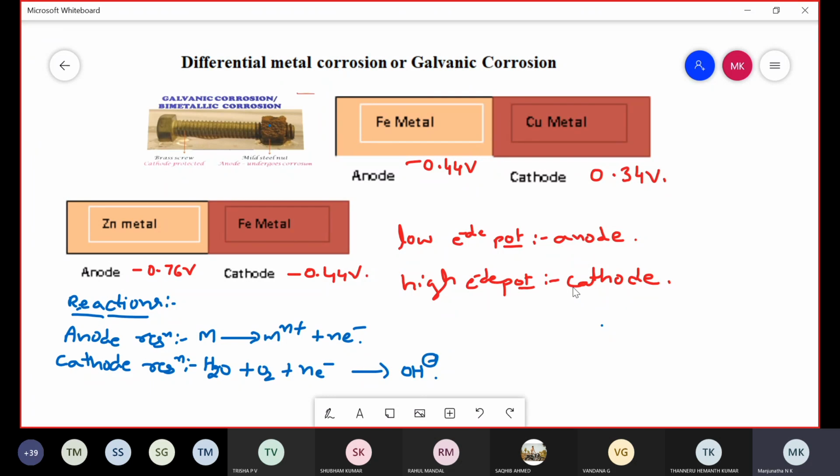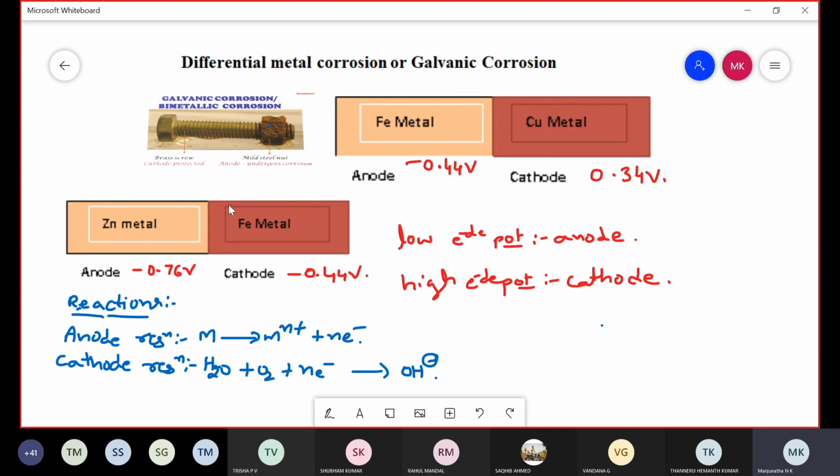For example, take a connection between iron and copper metal. Once iron and copper are connected with each other and exposed to a corrosive environment, iron has a lower electrode potential, minus 0.44 volts, but copper has 0.34 volts. Compared to copper, iron has less electrode potential, therefore iron acts as anode and undergoes corrosion, but copper acts as cathode and is unaffected by corrosion. This type of corrosion is called differential metal corrosion or galvanic corrosion.